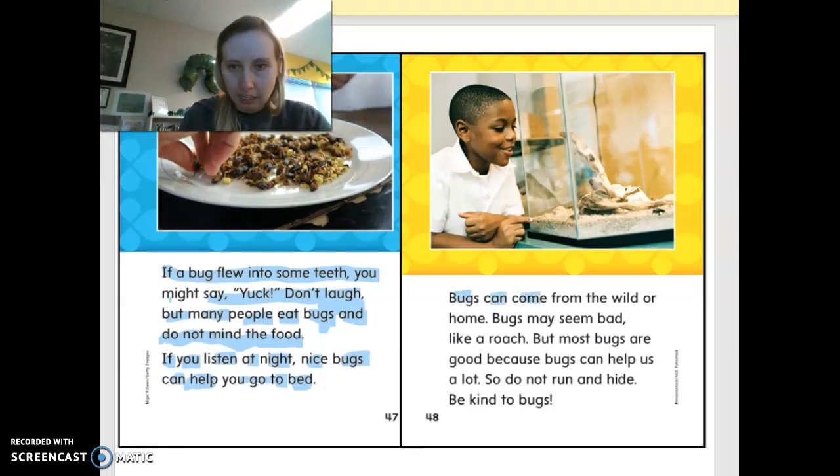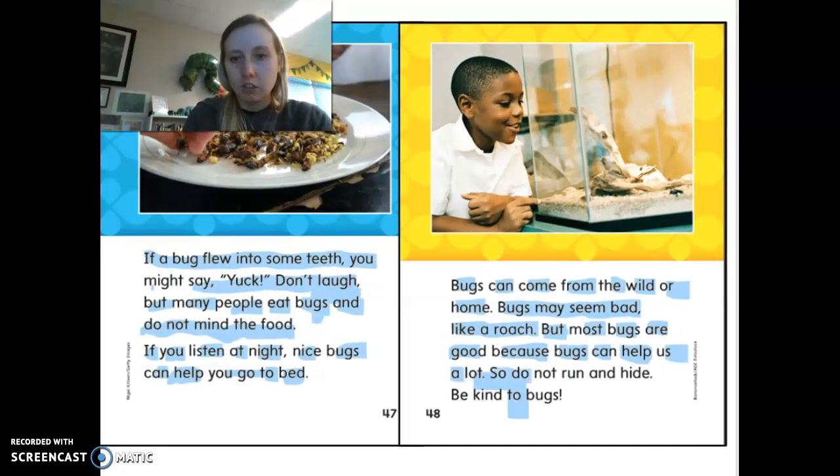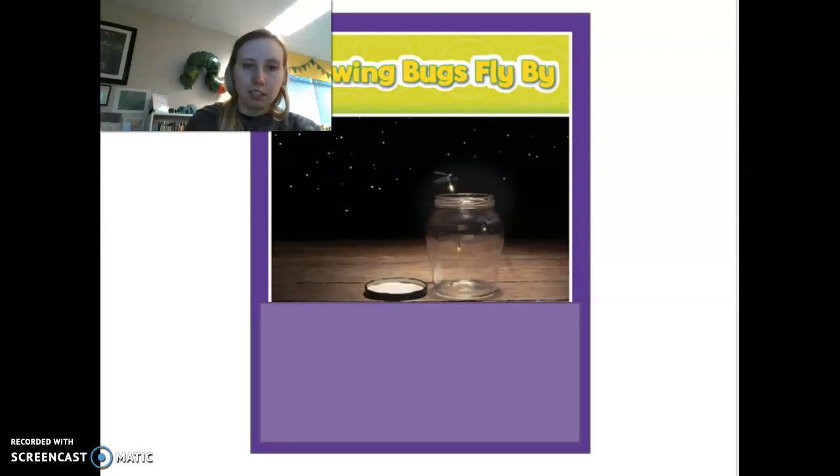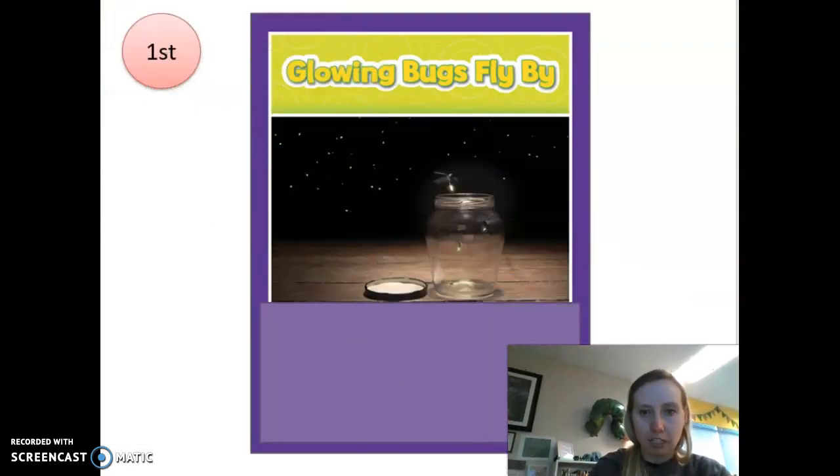Bugs can come from the wild or home. Bugs may seem bad, like a roach, but most bugs are good because bugs can help us a lot. So do not run and hide. Be kind to bugs. So bugs do help us a lot. And then we have one more bug story.